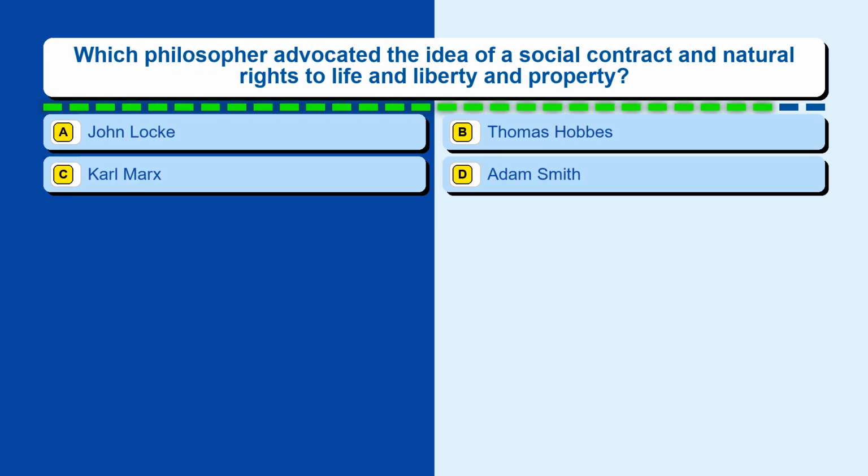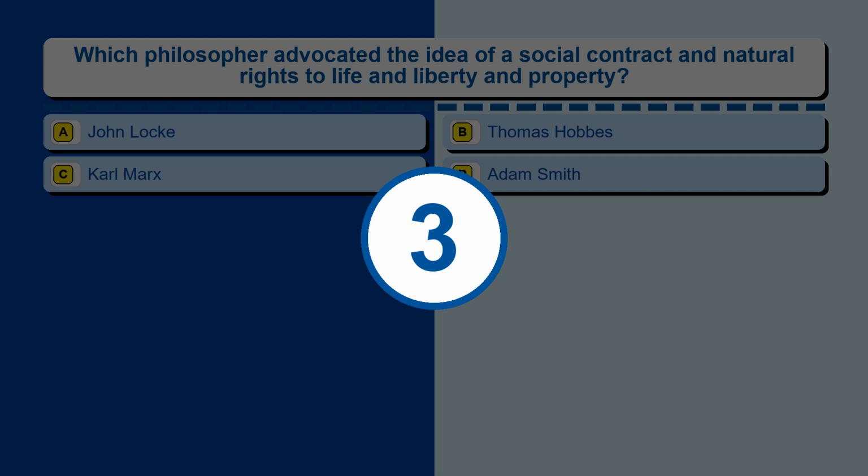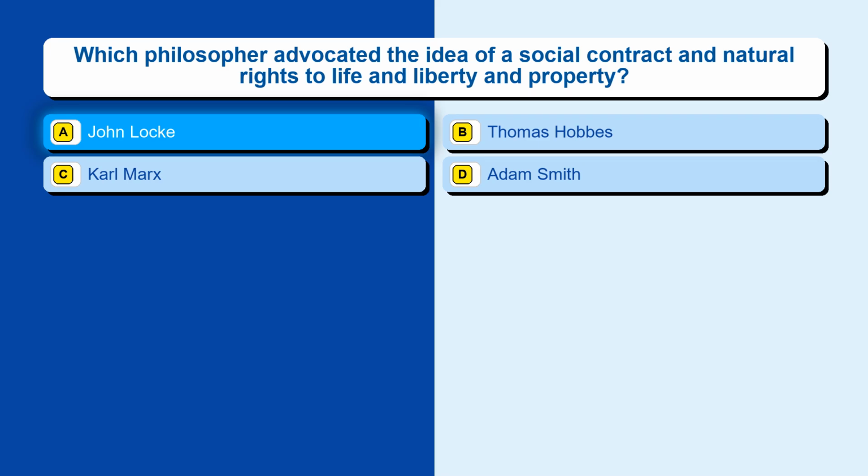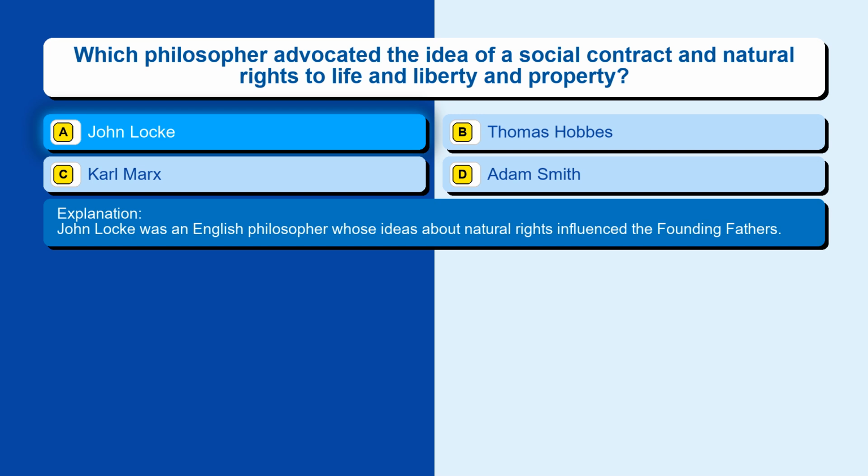Question 142. Which philosopher advocated the idea of a social contract and natural rights to life and liberty and property? Option A, John Locke. Option B, Thomas Hobbes. Option C, Karl Marx. Option D, Adam Smith. The correct answer is option A, John Locke. John Locke was an English philosopher whose ideas about natural rights influenced the Founding Fathers.